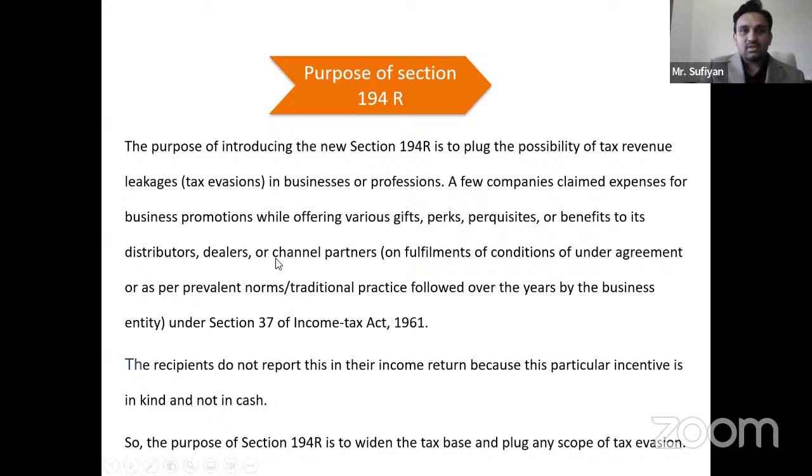Perquisites and benefits were given to distributors, dealers and channel partners. The recipient did not report this transaction in their income tax return because certain transactions were only given in kind and not in cash. When the amount was not getting reflected in the bank account, how would the income tax department get to know of it? So for that purpose, they introduced 194R. The major purpose is to widen the tax base and plug any scope of tax evasion happening in the country.